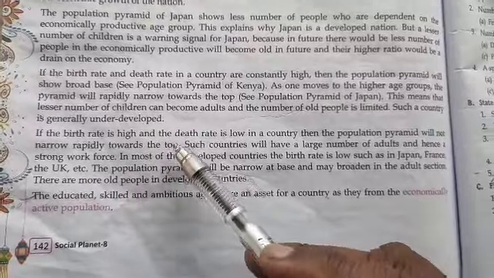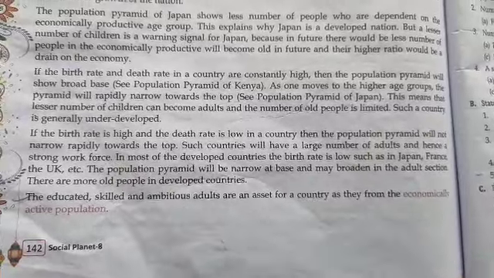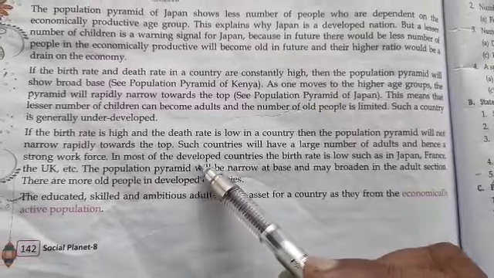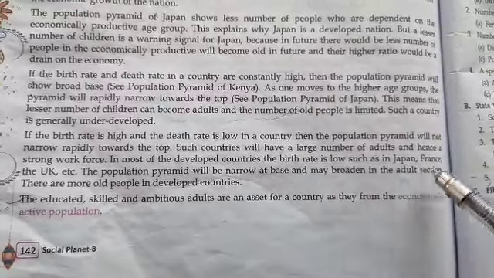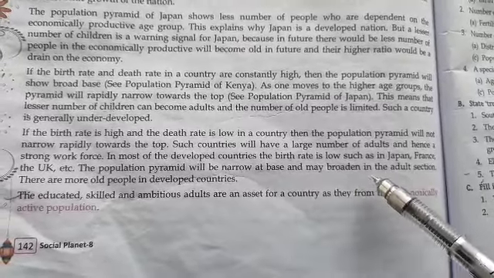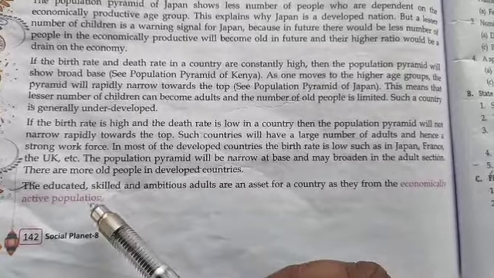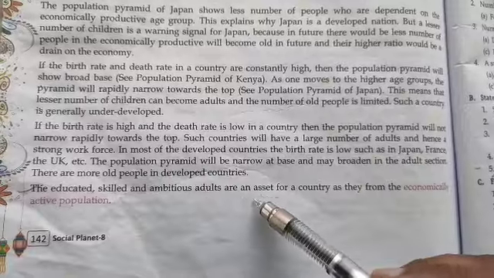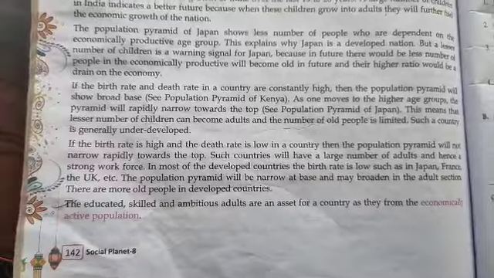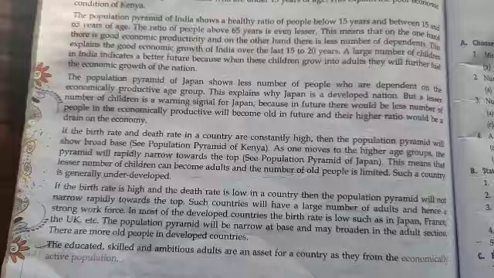If the birth rate is high and the death rate is low in a country, then the population pyramid will not narrow rapidly toward the top. Such a country will have a large number of adults and hence a strong workforce. In most developed countries, the birth rate is low, as in Japan, France, UK. So the population pyramid will be narrow at the base and broaden in the adult section. So there are more old persons in developed countries. The educated, skilled and ambitious adults are an asset for the country, and they form the economically active population. This lesson is completed.